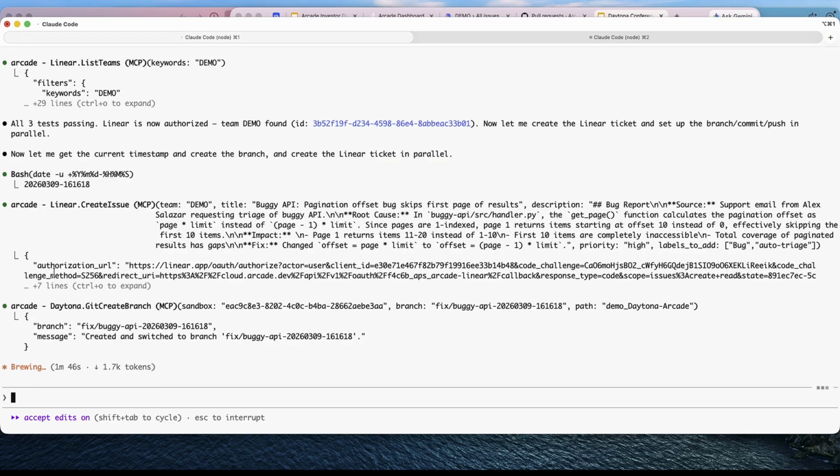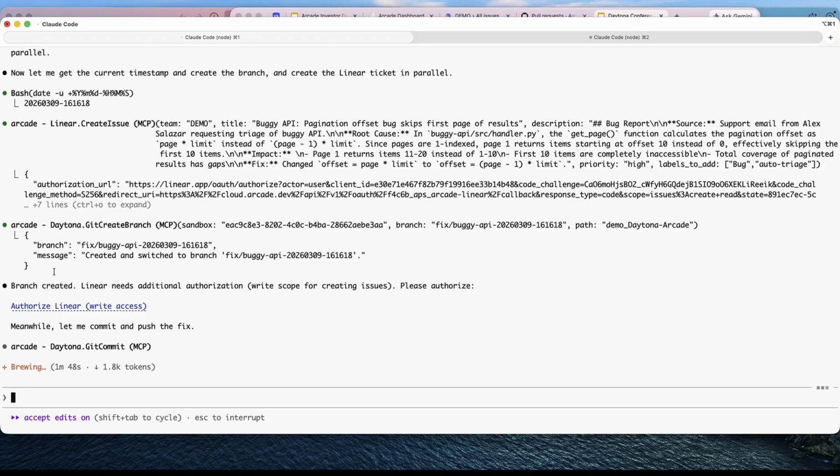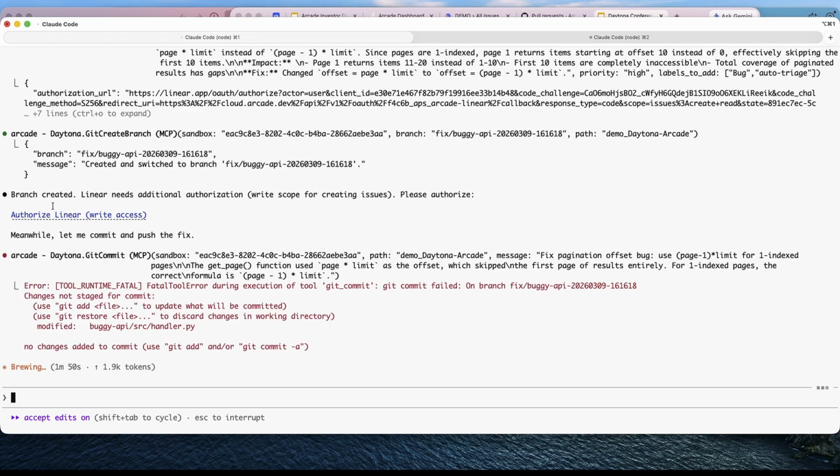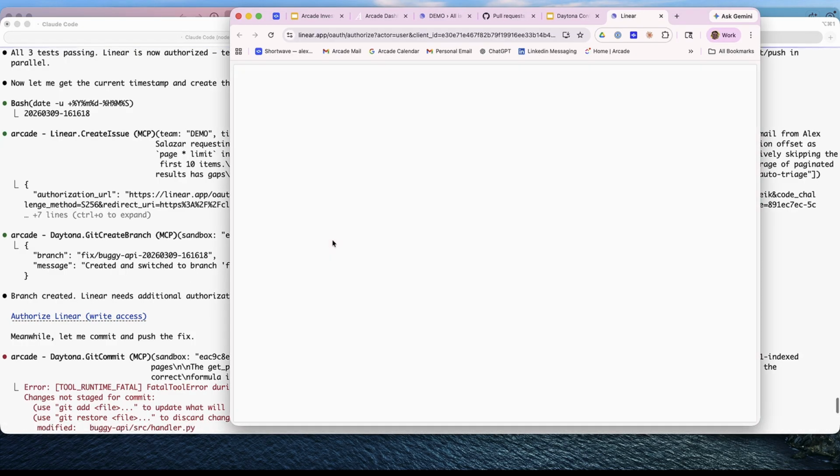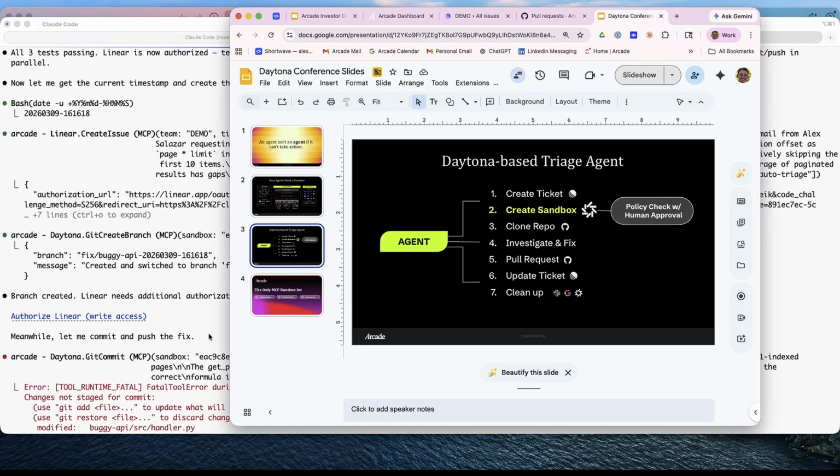It's finding the issue, it's creating the branch. But now here, it needs to update the ticket again. This is a show of what we call least privileged access. We authorized it to create a ticket. But to update a ticket, to edit a ticket, is actually a higher level of authorization. So it needs to authorize with us again. So we're going to give it that access, and it's going to proceed.